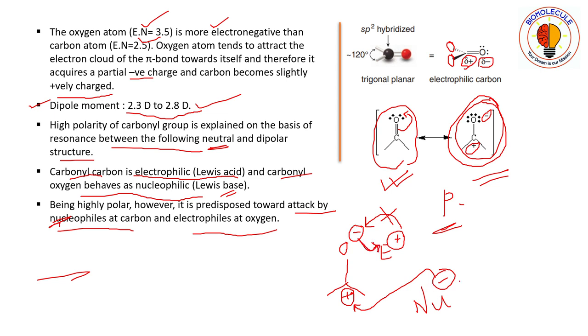Similarly here also, in the nucleophile more electrons are there, so the electrons will go and attack the positive carbon, because carbon is devoid of electrons, so it has nothing. So the negatively charged electrons will go and occupy the space there. Okay, so remember your arrows. It will always go from negative to positive.